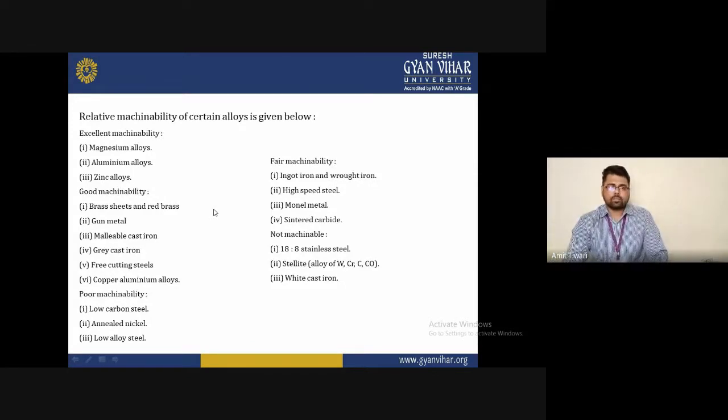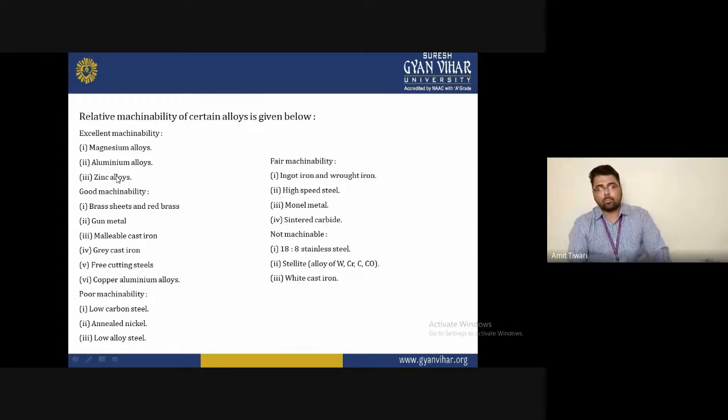The relative machinability of a certain alloy is given below. In this slide, we show what kind of material should be used for the operation if you want good or excellent machinability. If you want excellent machinability, you will prefer these three materials: magnesium alloy, aluminum alloy, and zinc alloy.